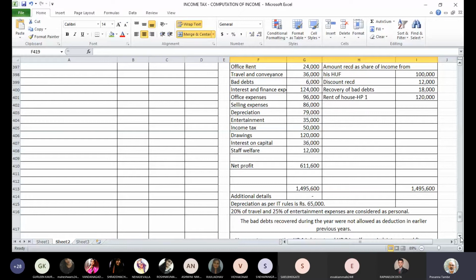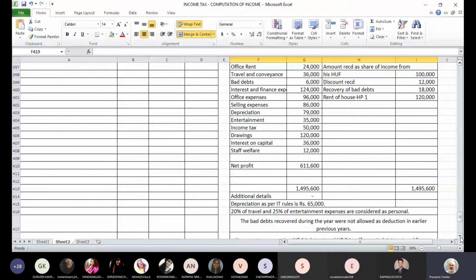The bad debts were not allowed as a deduction to the assessee in the earlier year. And now the same bad debt is recovered by the assessee, and we are discussing the taxability of this bad debt. If you receive any amount as recovery of bad debts, there are two possible scenarios.